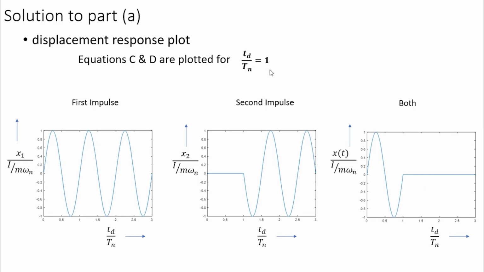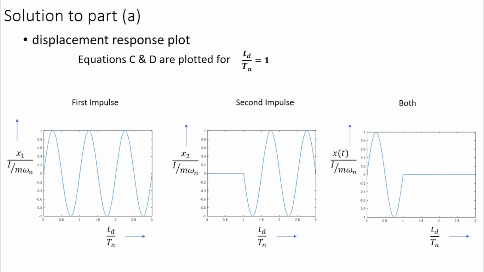So when Td by Tn is 1, the delay between these two responses is equal to Tn. So this second impulse starts after one cycle of the first impulse. If we add these together, for t greater than Td, the second impulse and the first impulse responses get cancelled out.